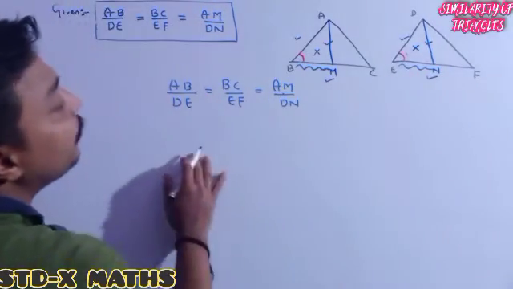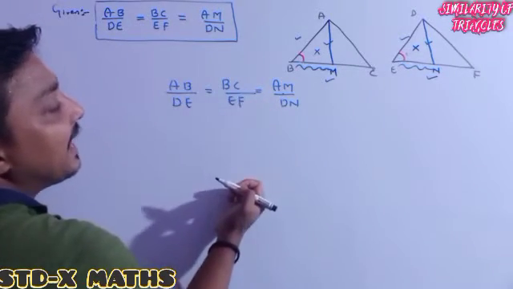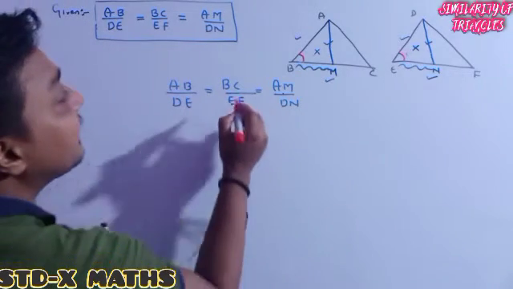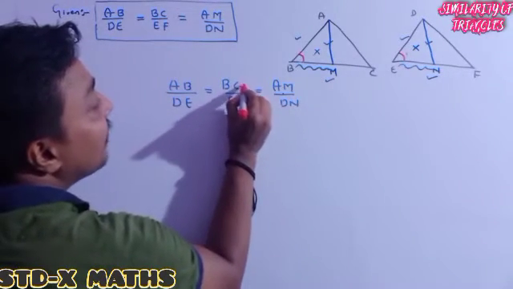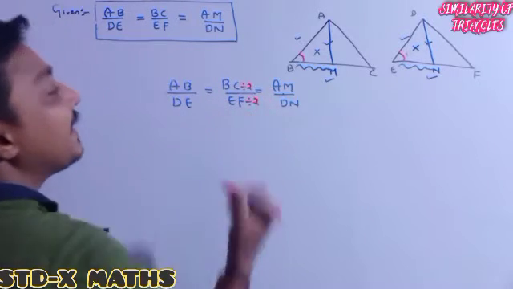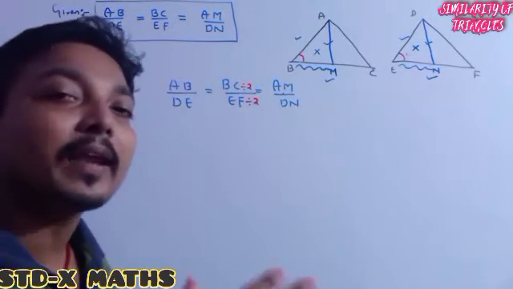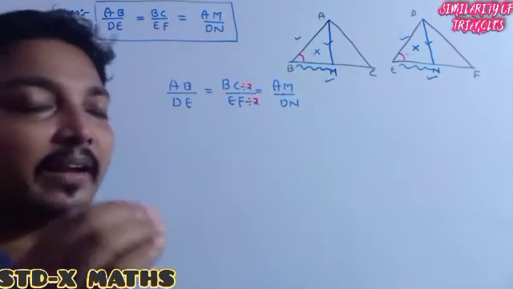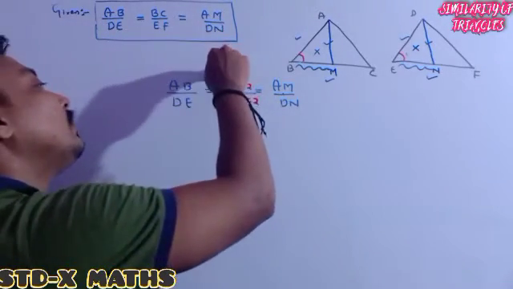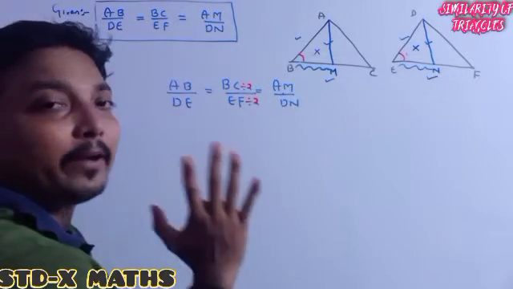So for which I am doing one thing, see carefully. Here BC is written and here EF is written. I am writing in a different ink color so that you can understand well. Here I am dividing by 2 and here also I am dividing by 2. Understood or not? Whatever the previous fraction was, the fraction will remain the same, because both with the numerator and with the denominator we are dividing by 2.